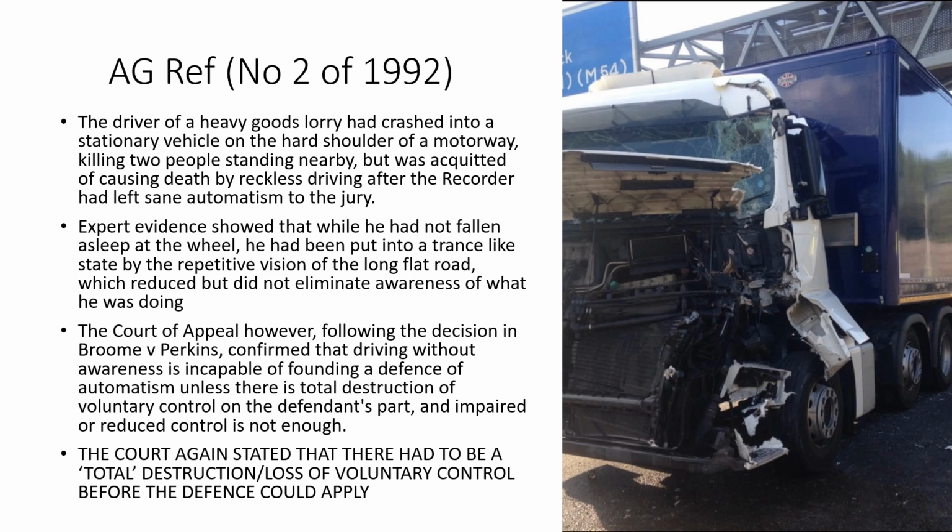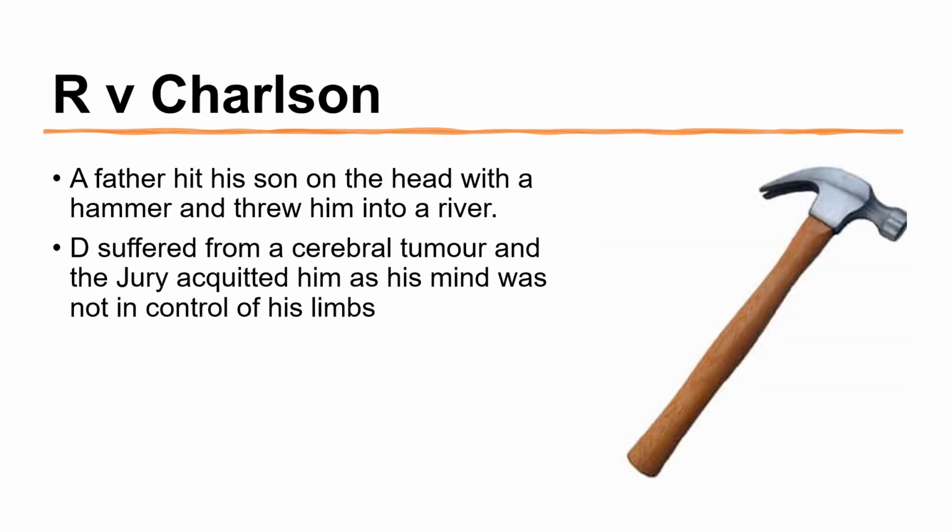Now, the expert evidence showed that while he'd not fallen asleep at the wheel, he'd been put into a trance-like state by the repetitive vision of the long, flat road, which reduced but did not eliminate awareness of what he was doing. So the Court of Appeal, however, following the decision in Broome v Perkins, confirmed that driving without awareness is incapable of founding a defence of automatism unless there is total destruction of voluntary control on the defendant's part, and impaired or reduced control is not enough. So this really hammers home that point. It has to be a total loss of voluntary control.